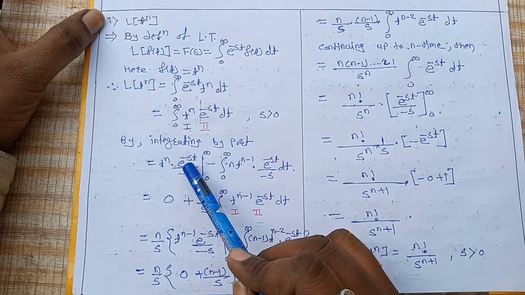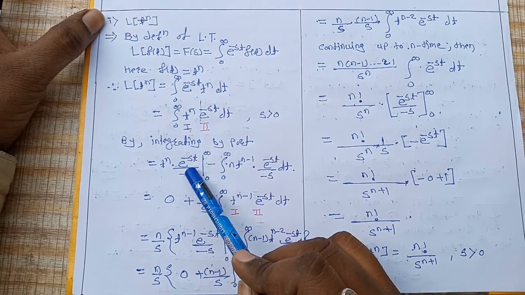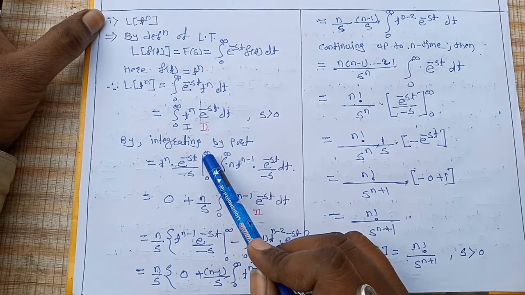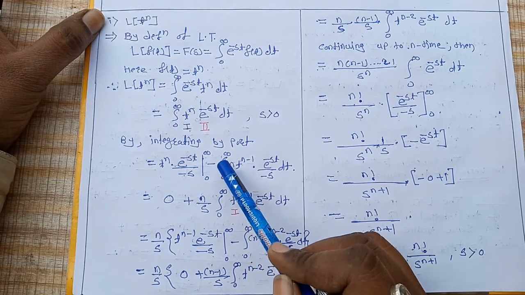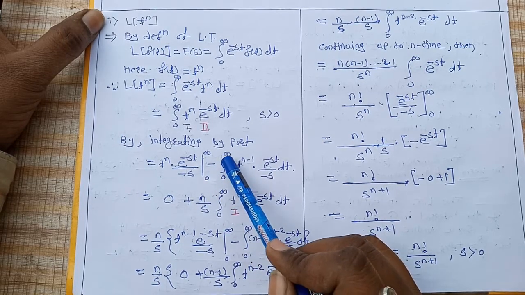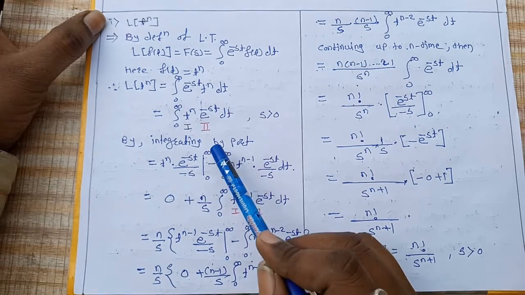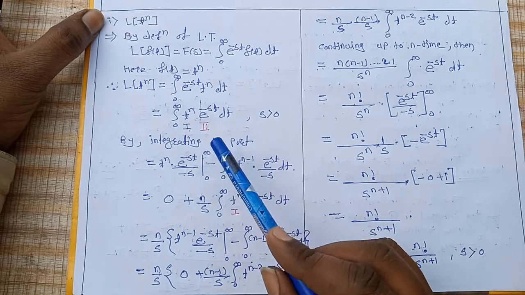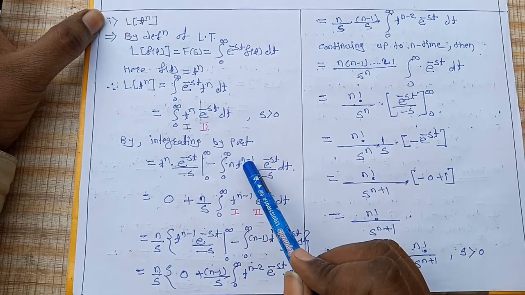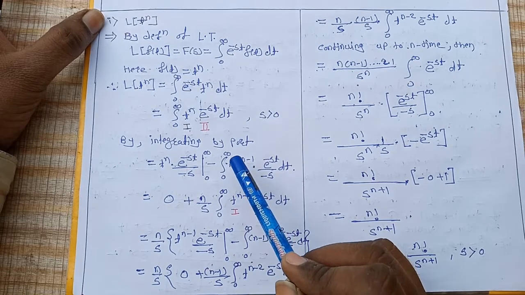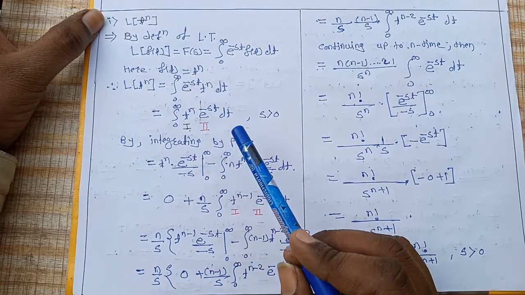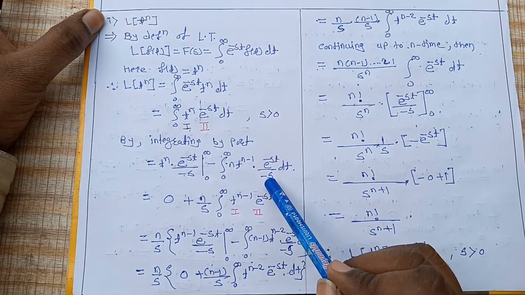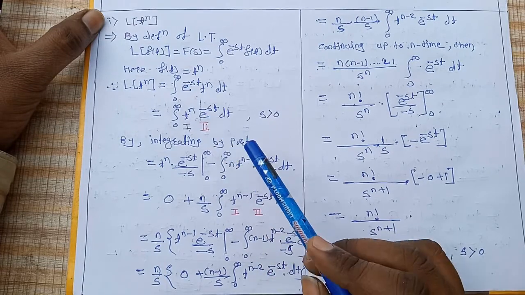That means the integration of the second is e^(-st) divided by minus s, with limits 0 to infinity, minus the integral from 0 to infinity of the derivative of the first, t^n. The derivative of t^n is n t^(n-1), into the integration of the second, that is e^(-st) divided by minus s.